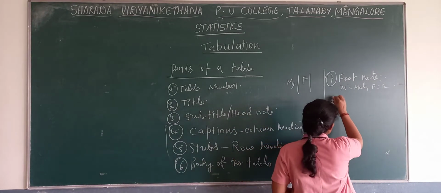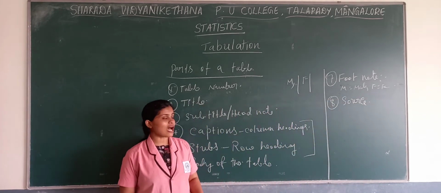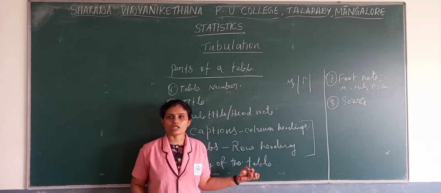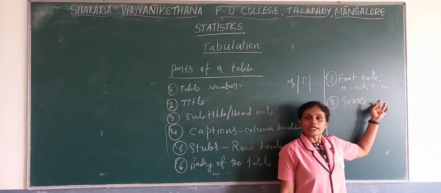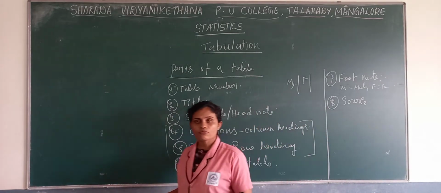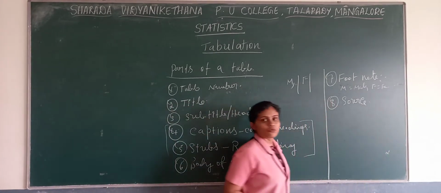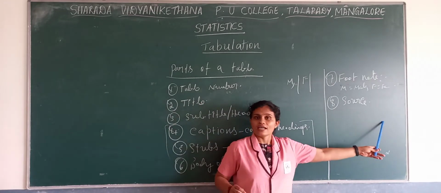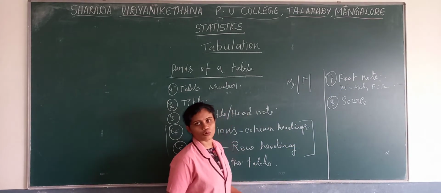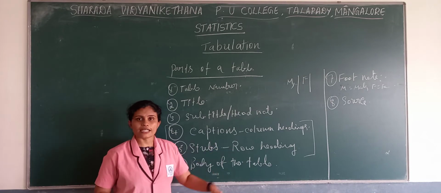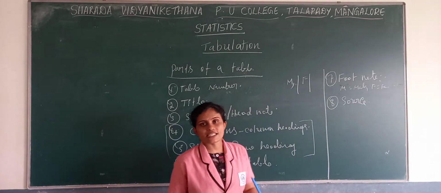Then the last one, that is source. What is source? Source means, after preparing this table, from where we got the information or data, that source we need to provide. If we referred to some books through which we prepared this table, we need to write which book we referred to, from where we collected the information. That source we need to write here. So source we will write just below the footnote.